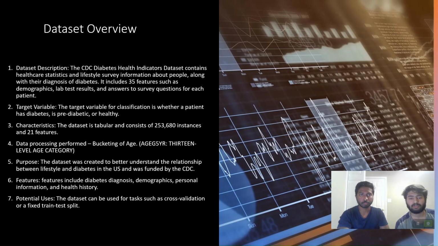Also, the age category was further bucketed into 13 level categories of 5 years each, like 40 to 44 years and 45 to 49 years. The purpose of the dataset is obviously to help people create models for diabetes predictions, and so on.